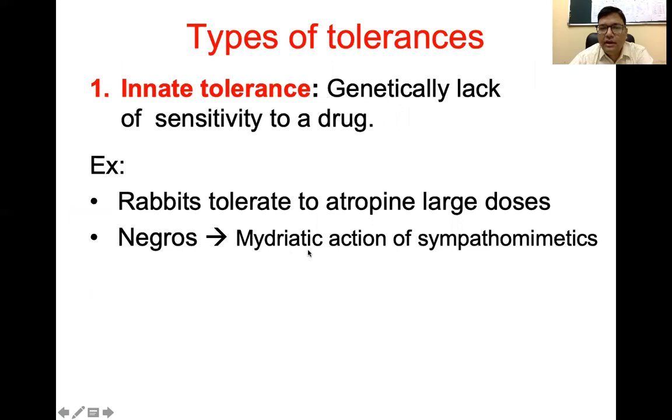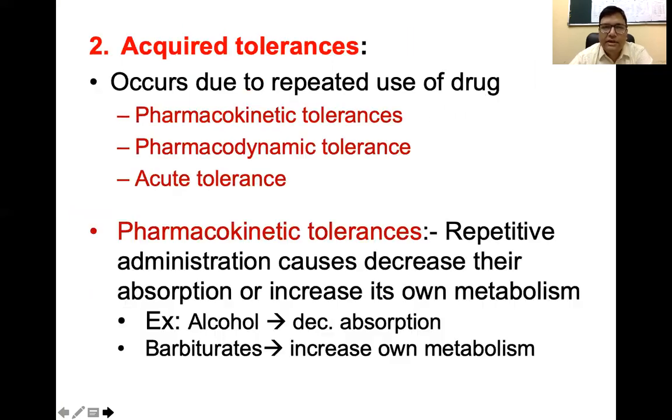Like Negroes, they require higher doses, as the mydriatic action of sympathomimetics is not there. Rabbits are tolerant towards atropine. That means they have an inborn, genetic lack of sensitivity towards a drug. Then acquired tolerance occurs with repeated use or dosing of the drug, and it can be pharmacokinetic tolerance, pharmacodynamic tolerance, or acute tolerance.